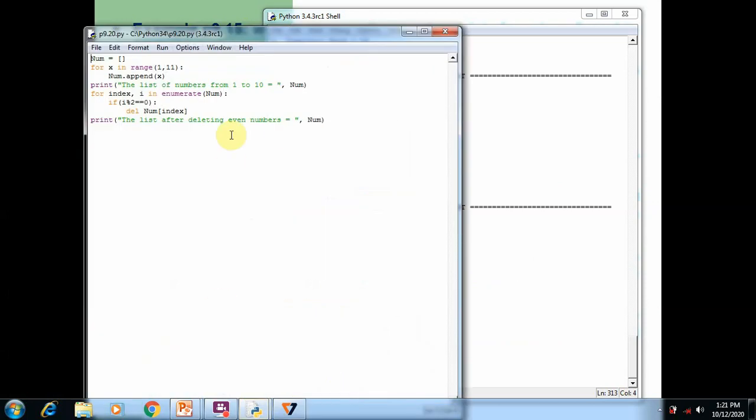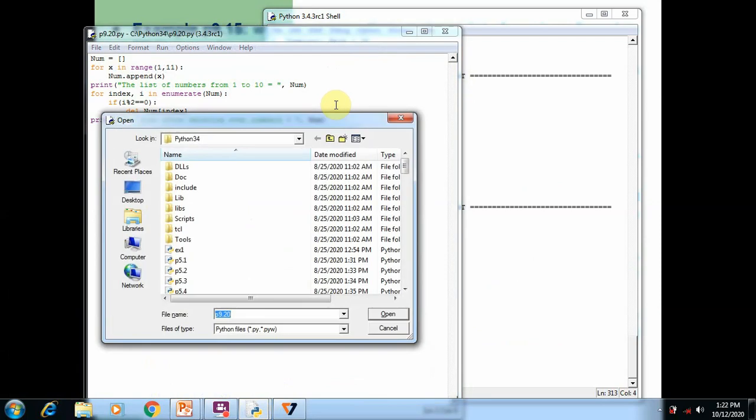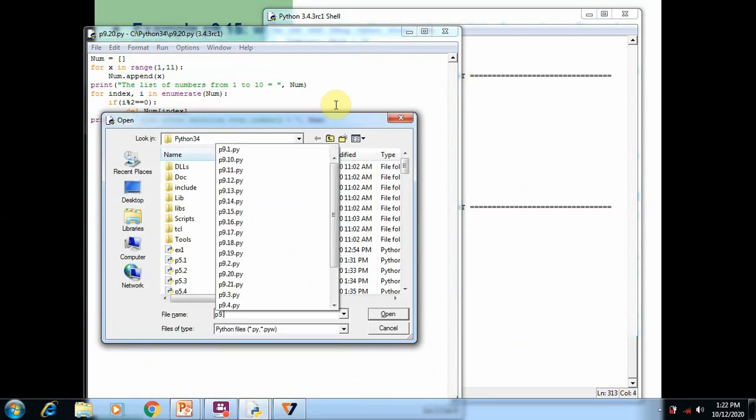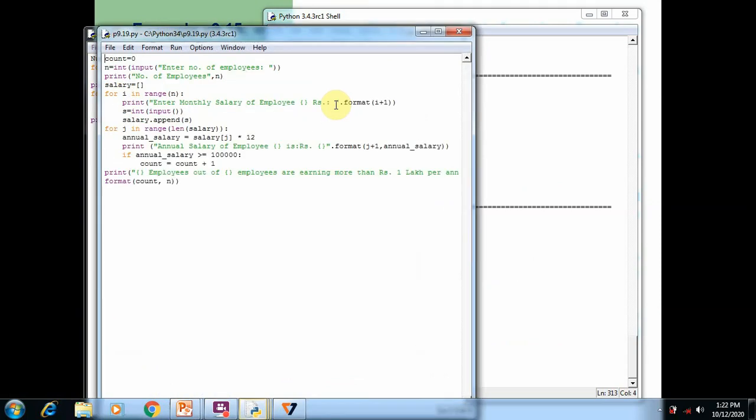So here you can see, open 9.19. Here we start the variable count equal to 0. Another variable is declared, n, where we store the number of employees for which we are going to calculate the number of employees who earn more than 1 lakh. After getting the number of employees, we run the loop.